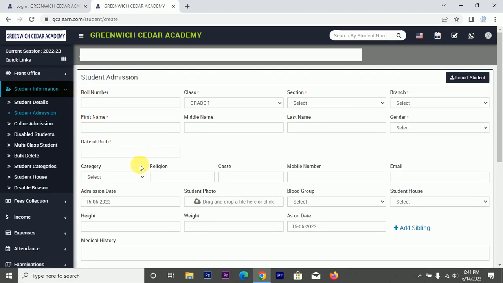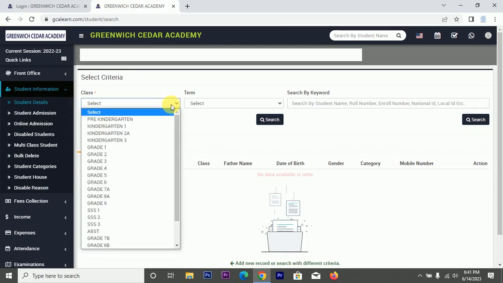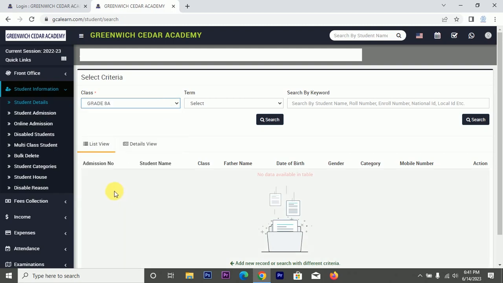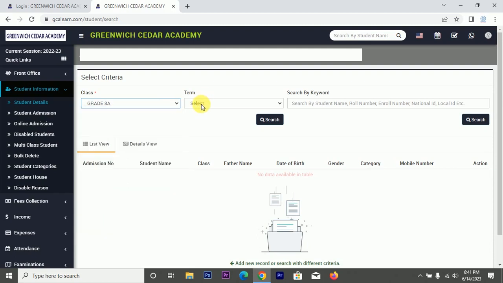So imagine you want to view a particular student record or a set of student records. Then you have to as well navigate through the menu. You get to know how to perform all those operations. Okay, so let's assume we want to check the students from this particular class. Grade 8. This is grade 8. Okay, I think they are in second term now. Second term. And let's search.